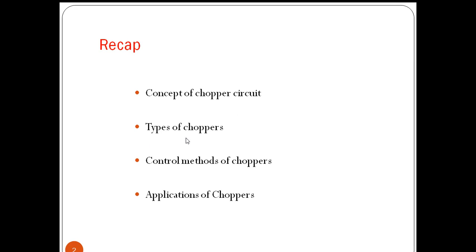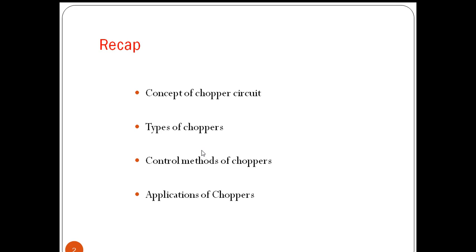The choppers are classified based on the output voltage we are getting. In step down chopper, the output voltage will be less than the input voltage, whereas in step up chopper, the output voltage will be more than the input voltage.